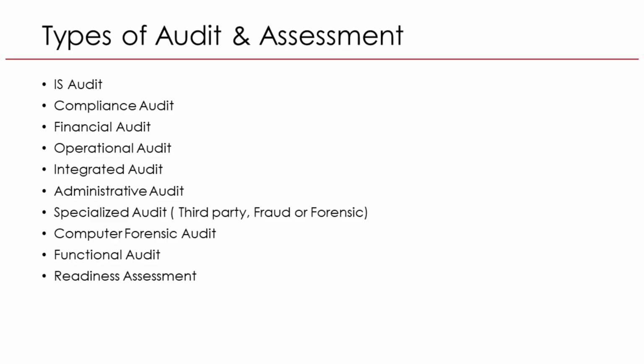Functional audit reviews one business function. Example: auditing the HR department's payroll approval process. Readiness assessment ensures systems are prepared for use or certification. Example: checking controls before a new ERP system goes live. Each audit type helps management improve performance, strengthen control, and build trust in business operations.